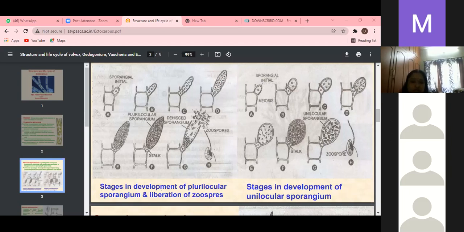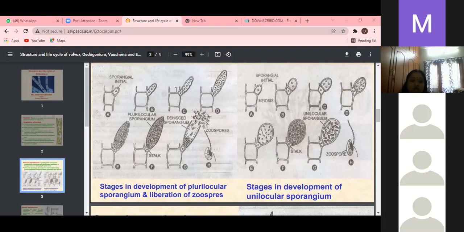In each locule, one zoospore is produced. Meiosis does not occur here. In the unilocular you can observe meiosis and then 4 haploid nuclei, but here meiosis is totally absent in plurilocular sporangia.